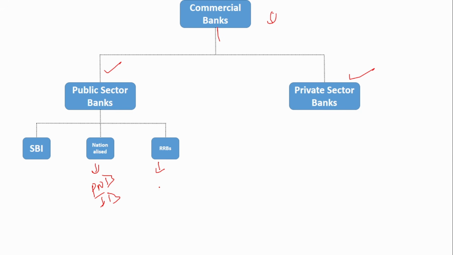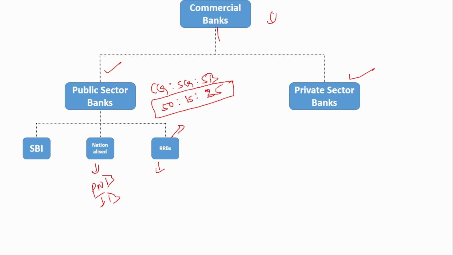And RRB we know, right? The unique thing about RRB is that you have to know the ownership structure. Under the ownership structure, you have the central government, the state government, and the sponsor bank. The central government will own 50%, the state government 15%, and the sponsor bank 35%. This is the ownership structure of the RRB.